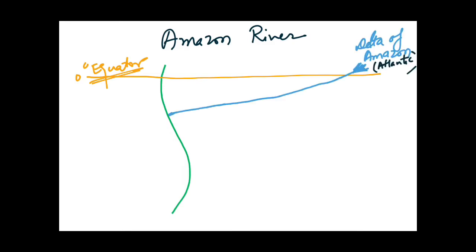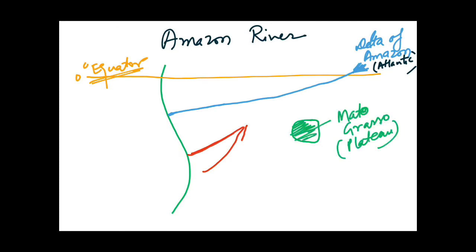And also you must know the river Madeira. Madeira is the largest tributary of the Amazon River, which is the right bank tributary, and the streams of this river, that is Madeira, come from here, Bolivia, from the Andes mountains in Bolivia. So its streams are coming like this, some of the streams, and some of the streams of this Madeira river also come from this Mato Grosso. This is a plateau. So some of the streams of the Madeira river also come from here, then it joins over here and it becomes the right bank tributary of the Amazon River.